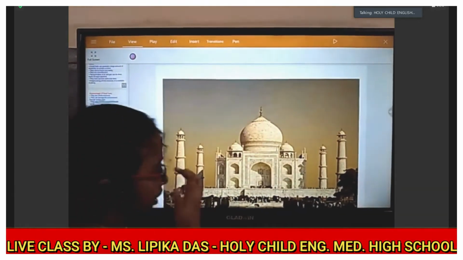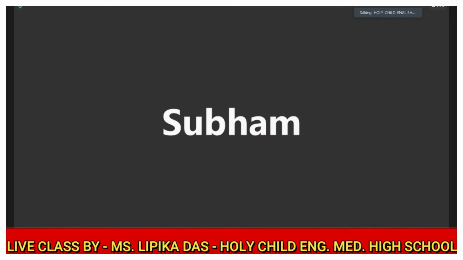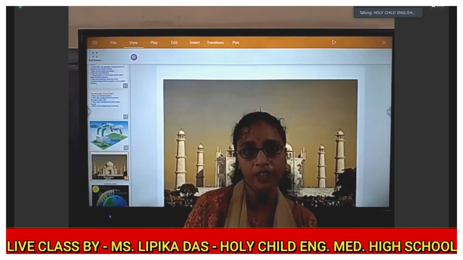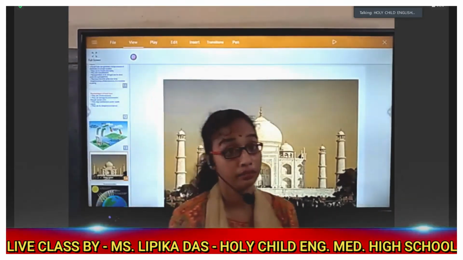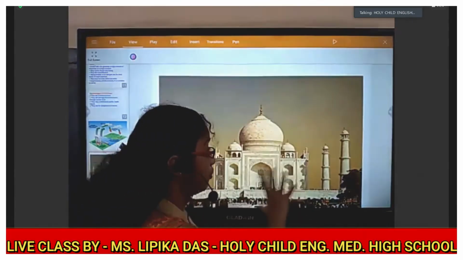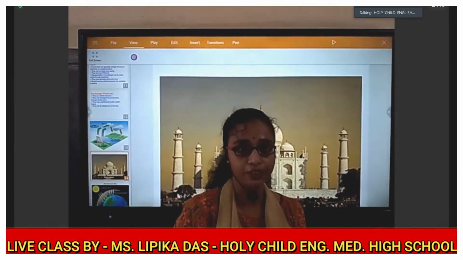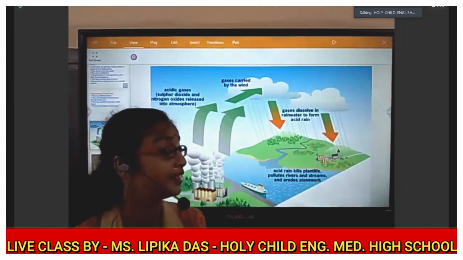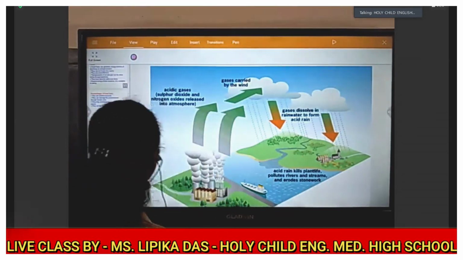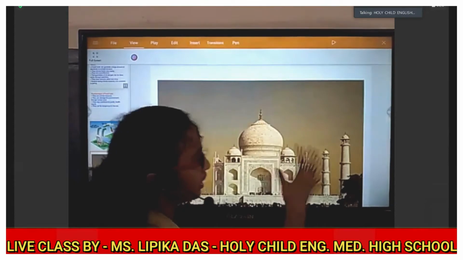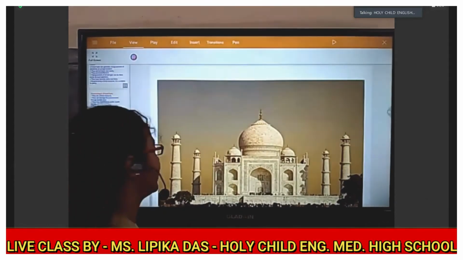See, we all know that the color of the Taj Mahal is what? White. But due to the corrosion caused by the acid rain, this has become what? Yellow, because it is made up of limestone, and when acid falls on that, a salt is formed, and that salt is yellow in color. So the beauty of the Taj Mahal has been depleted by this acid rain. Okay.